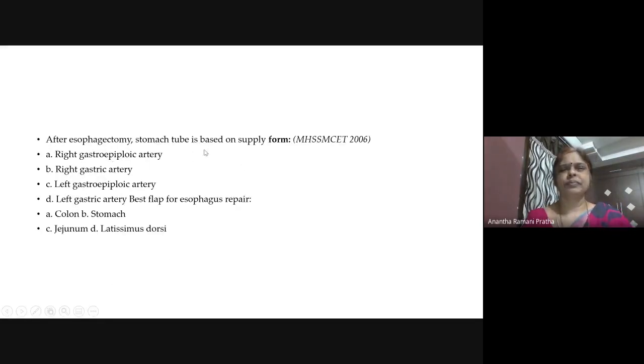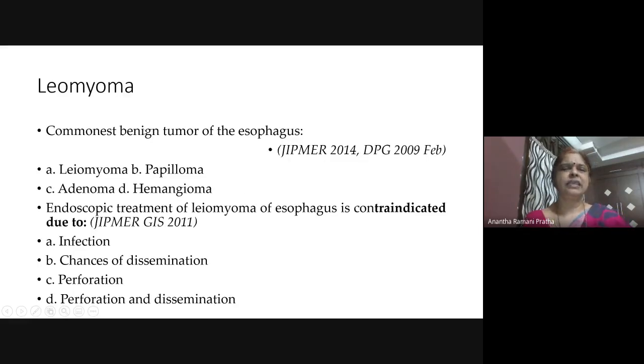Next. We have already done this bit. The right gastric and right gastroepiploic arteries: the stomach tube is based on these two. Right? Next are some other uncommon tumors.